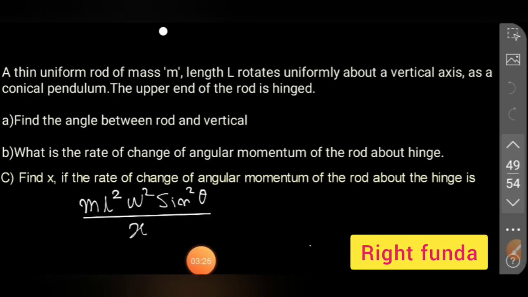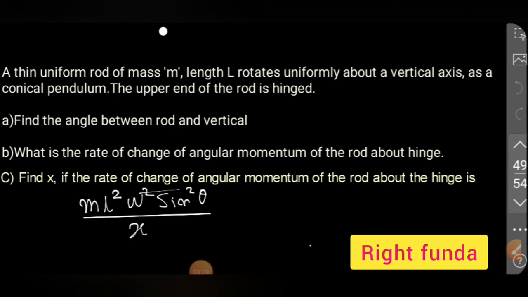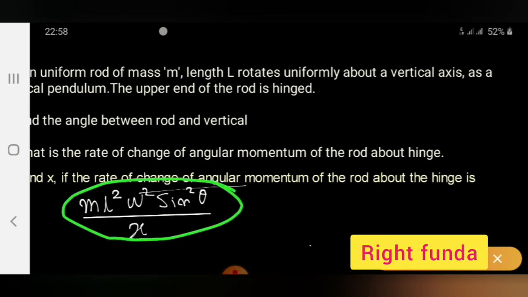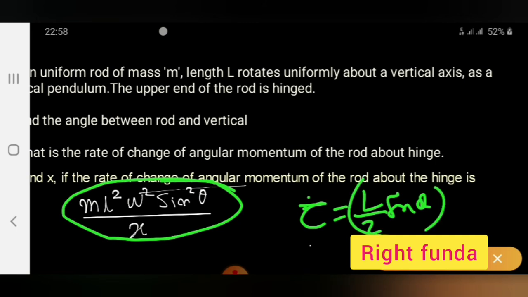If you see the third question, it is asking the same as the second, but it says the rate of change of angular momentum is equal to m L square omega square sine square theta by x. We have calculated that the rate of change of angular momentum is equal to the torque, L by 2 sine theta into mg. But the question is saying that the value of the angular momentum is this much.